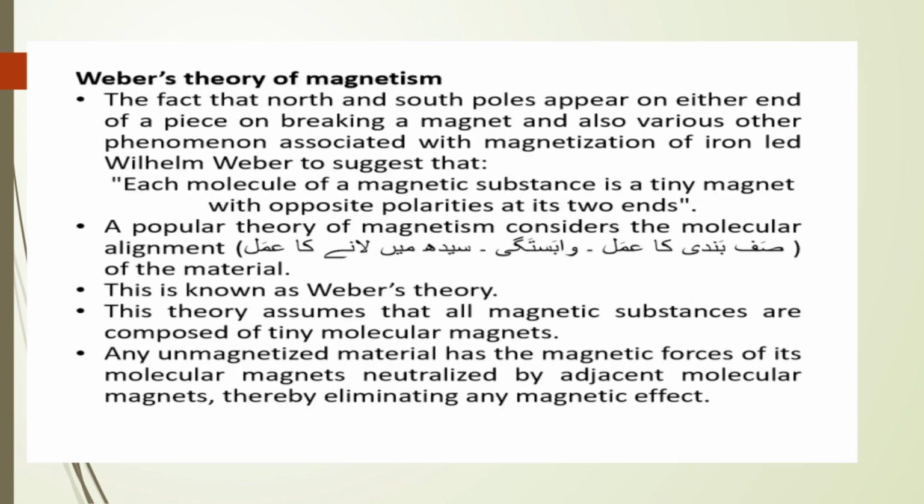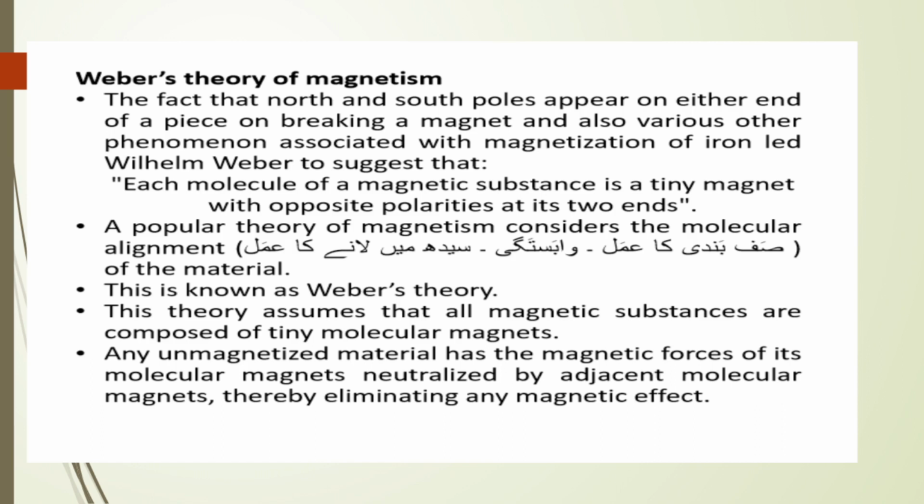First of all, I will discuss Weber's theory of magnetism. The fact that north and south poles appear on either end of a piece on breaking a magnet, and also various other phenomena associated with magnetization of iron, led William Weber to suggest that each molecule of a magnetic substance is a tiny magnet with opposite polarities at its two ends. A popular theory of magnetism considers the molecular alignment of the material. This is known as Weber's theory.